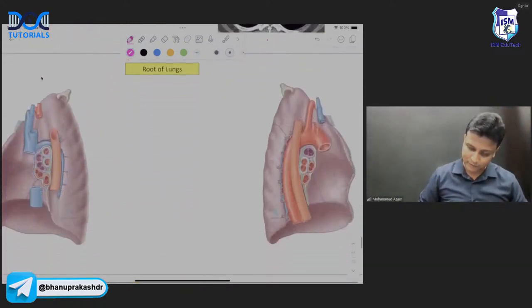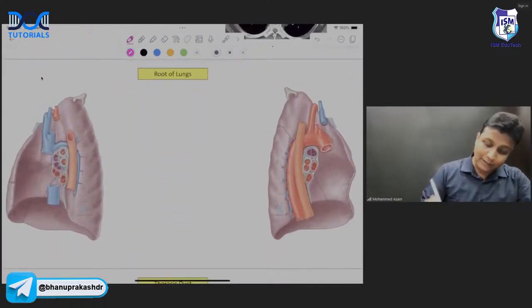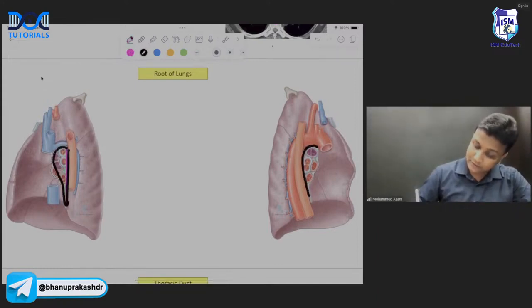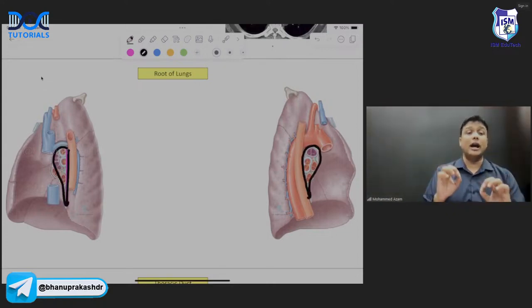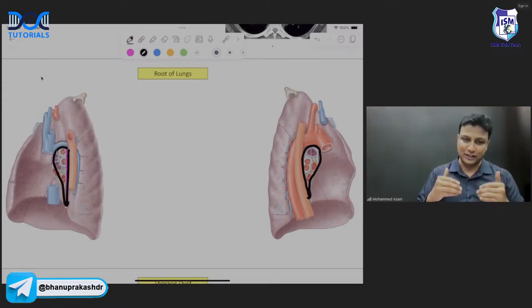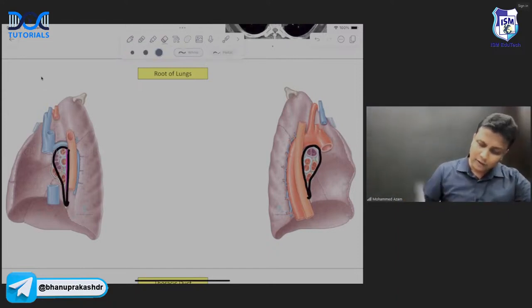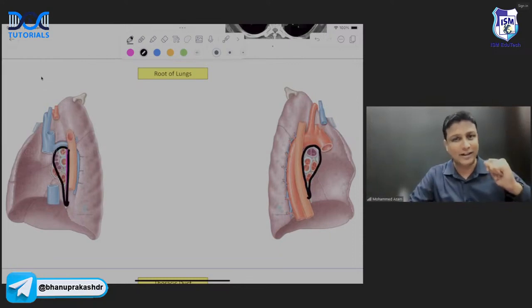Okay, now next one, root of the lung. I hope all of you know at this moment that this one will be the root of the right lung here, sir, and this one here will be the root of the left lung. And in the root of the right lung and the left lung, you have to remember how the structures are arranged. Above downwards and anteroposteriorly, sir. Okay. And this is so easy, remember. I'll tell you. You can answer the question in less than 1 minute here.